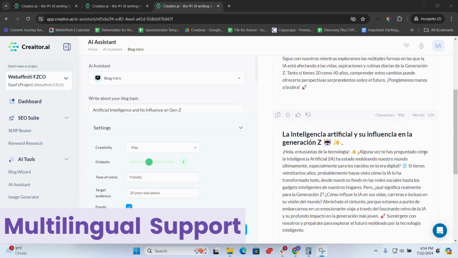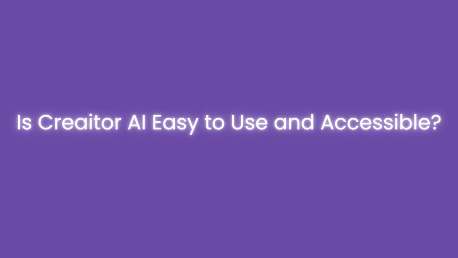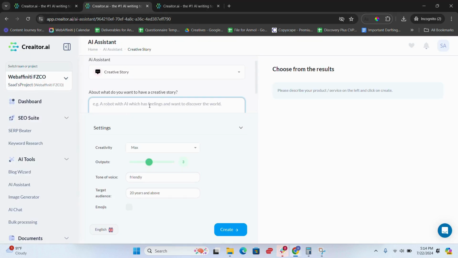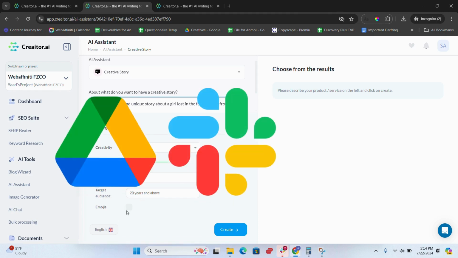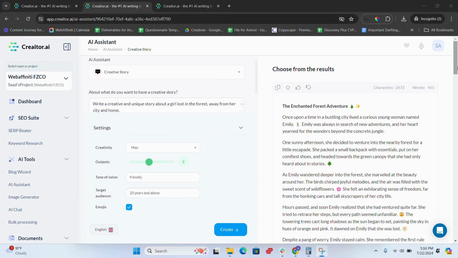One of the important elements that I analyze any tool on is its ease of use. So, is Creator AI easy to use and accessible? Yes, absolutely. In fact, one of the standout aspects of Creator AI is its ease of use. The interface is user-friendly, and it integrates seamlessly with platforms like Google Drive, Slack, and Jira. Whether you're a solo writer or part of a team, Creator AI is designed to fit smoothly into your workflow.